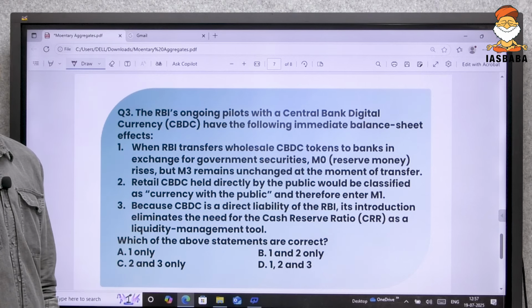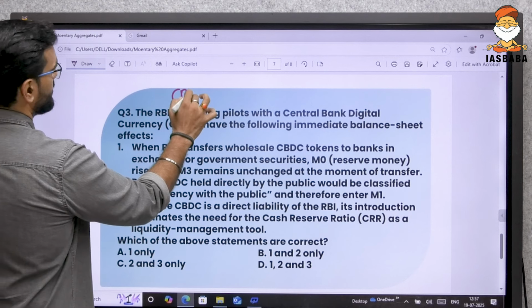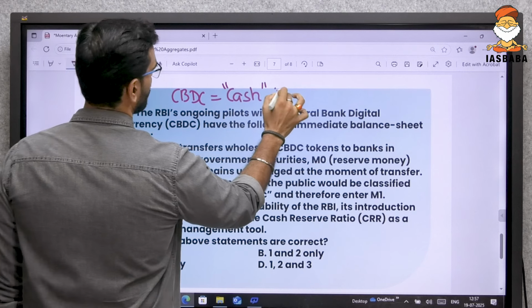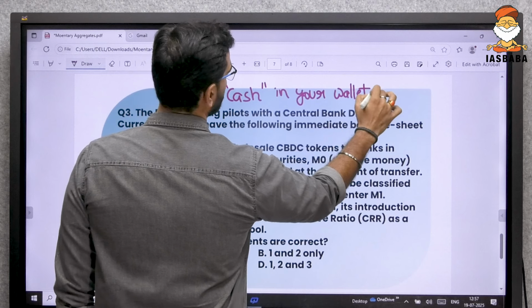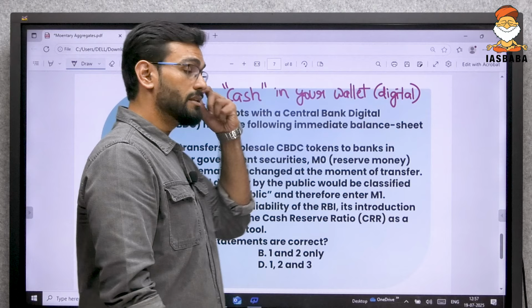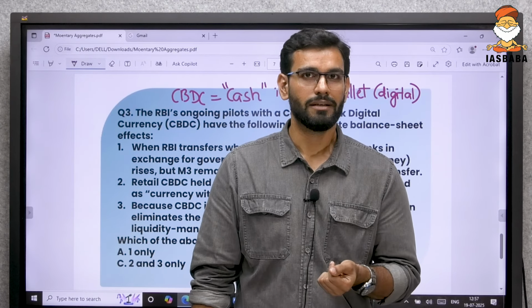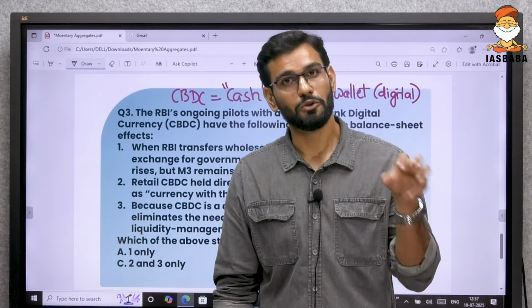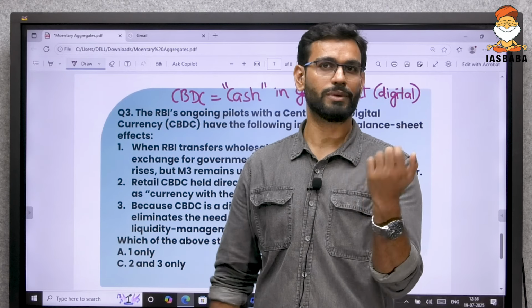Then see, last question for the day. RBI's ongoing pilots with retail CBDC have the following immediate balance sheet effects. What is CBDC, guys? CBDC, you understand as cash in your wallet, and the wallet is in digital form. Since this is in digital form, tell me one thing, will CBDC pay you any interest? If you keep money in UPI and if you keep money in CBDC, which one will pay you interest? The money in UPI, because cash in your pocket does not pay you any interest. Similarly, CBDC will not pay you any interest.